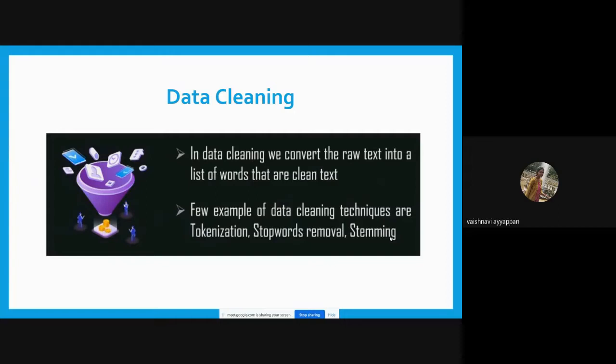After importing the data, we need to remove the punctuations. In text analysis there is no need for punctuation, so we remove the punctuations. Then we need to split the data.